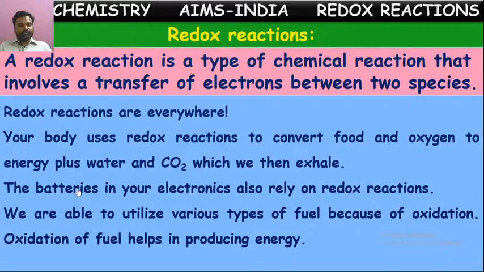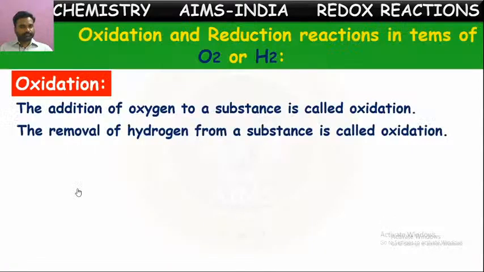The same oxidation can also be defined in terms of hydrogen. The removal of hydrogen from a substance is called oxidation. In terms of oxygen, the addition of oxygen is called oxidation. In terms of hydrogen, the removal of hydrogen is called oxidation. So oxidation can be defined in two different ways.